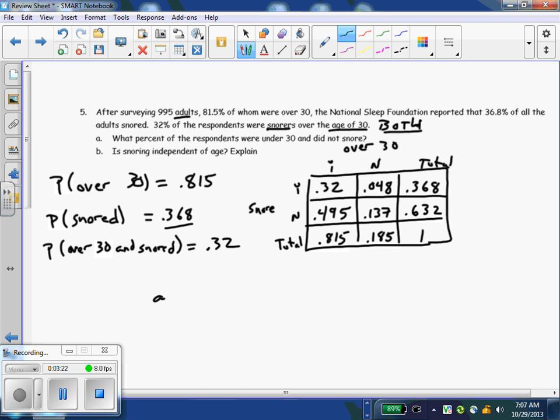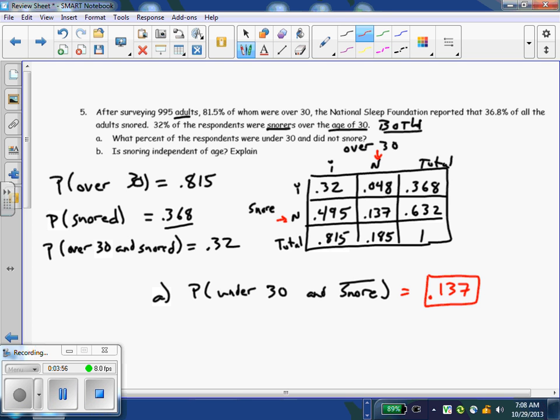So here we go. We can take a quick look at the example now. What percent of respondents, so the probability that they were under 30 and did not snore? So under 30, that would be the group that is not over 30 and did not snore. Where do those two meet? That would be that 0.137. That's the probability of not and not.